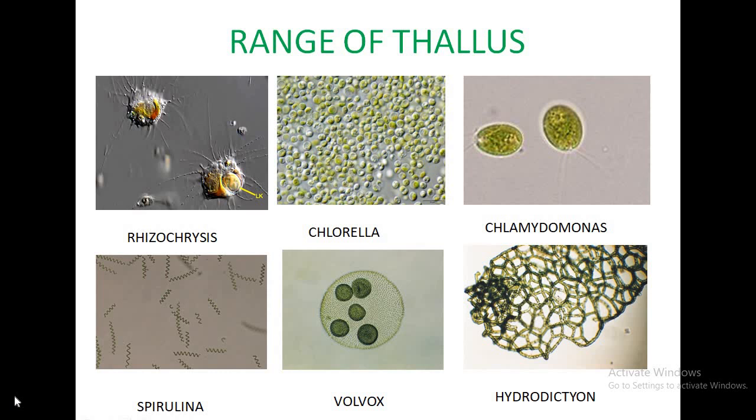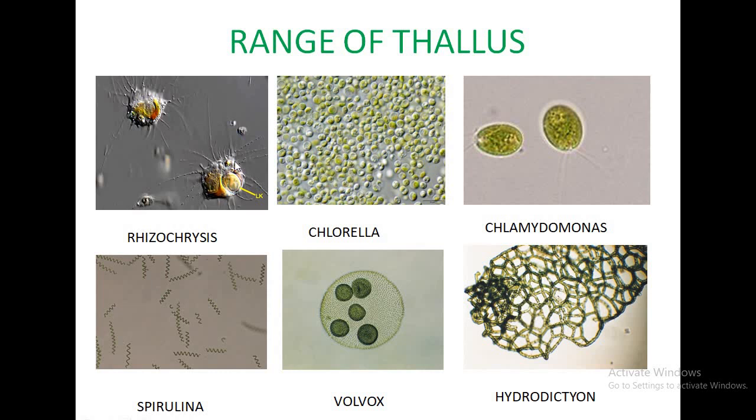When we see the range of thallus in algae, the thallus organization of algae ranges from unicellular non-motile to parenchymatous form. Rhizochrysis, Rhizochloris and Chrysamoeba are amoeboid rhizopodial unicells which lack cell wall.